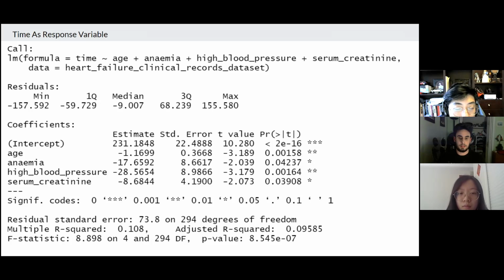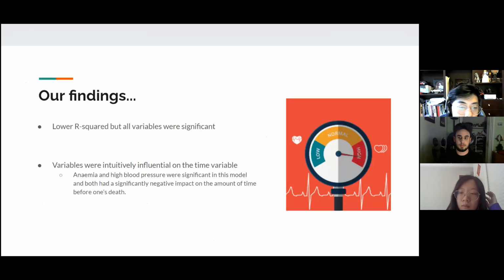So about our finding, after we used the step function, the model consists of all significant variables which were intuitively influential on the time variable. At the same time, the R-squared value of this model was lower than the model that we used before, which is the one with death as the response variable. However, all the predictor variables were significant, which does tell us something useful about our data.